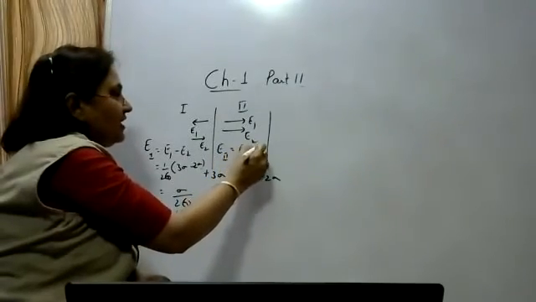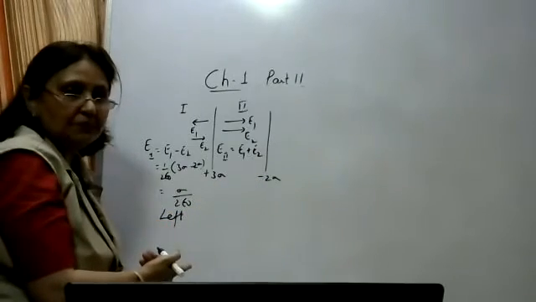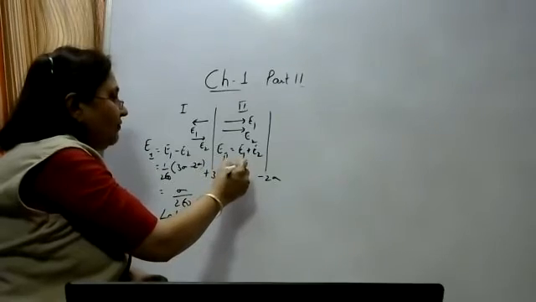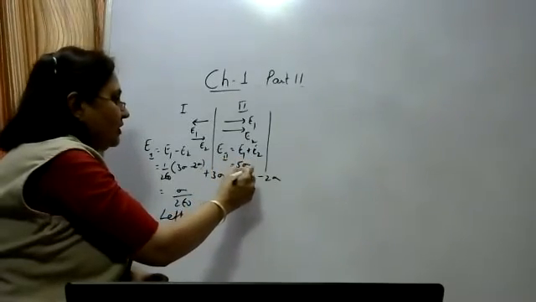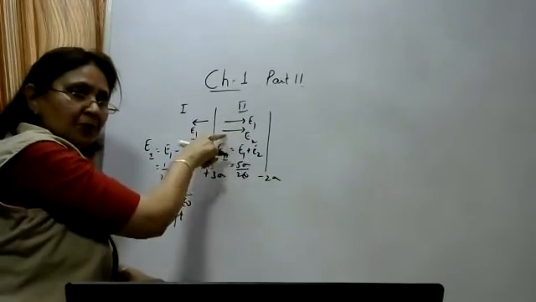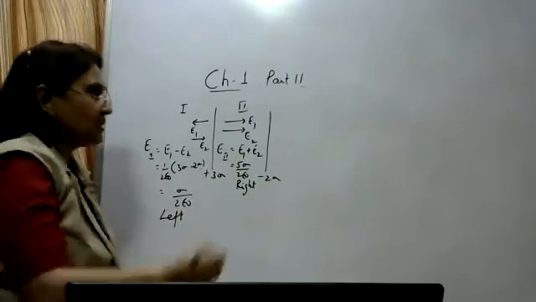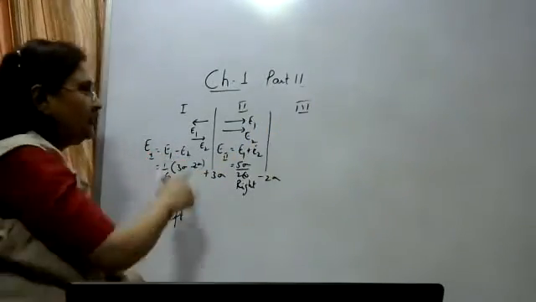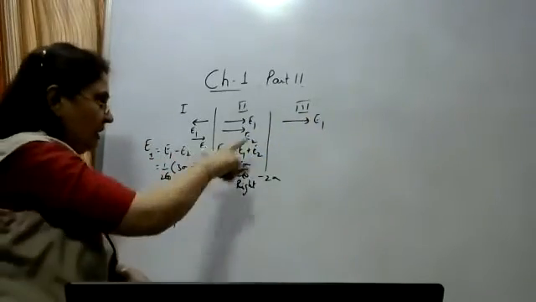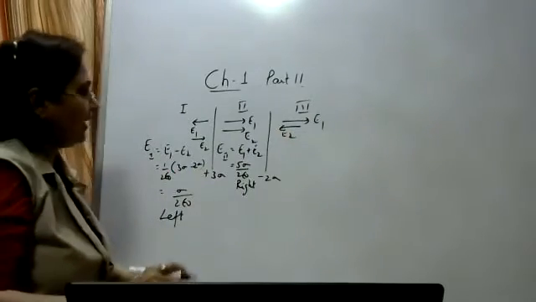The net electric field in the second region, as you can see, both are in the same direction. So the net electric field is E1 plus E2. E1 is 3 sigma upon 2 epsilon naught, E2 is 2 sigma upon 2 epsilon naught, so you can add it. It will be 5 sigma upon 2 epsilon naught. What will be the direction of the electric field? As both are pointing towards right, the direction will be towards right. The same way you can find out in the third region: the electric field due to plus 3 sigma sheet E1 is away, due to minus E2 is along this direction, again E1 minus E2 you can find out.